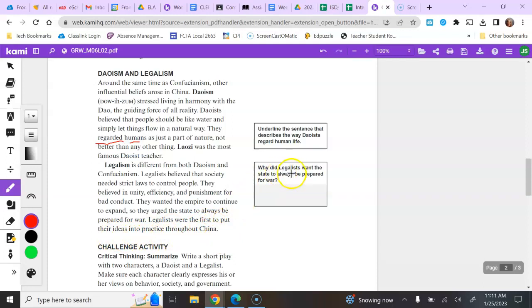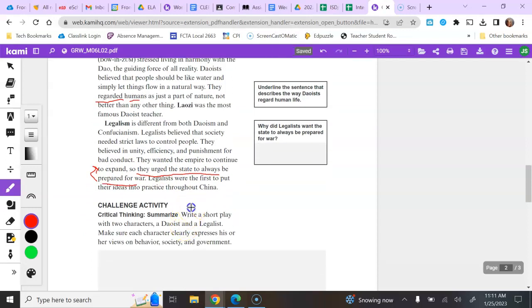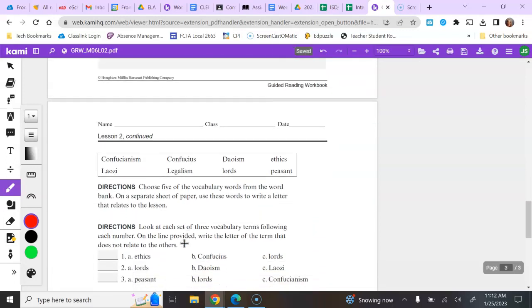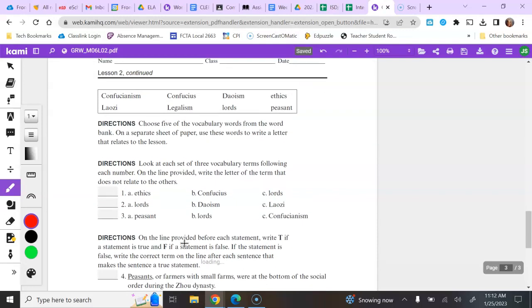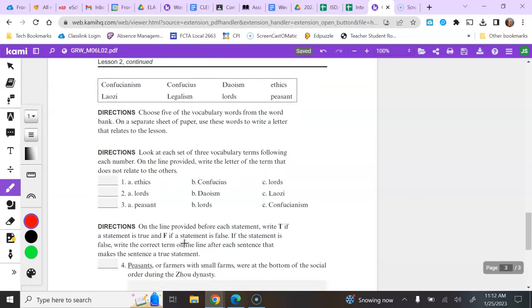So again, why did legalists want the state to always be prepared for war? And we have here, so they urged the state to always be prepared for war. What came right before it? Okay, to look for your answer. The challenge activity you can cross off. We don't do that.